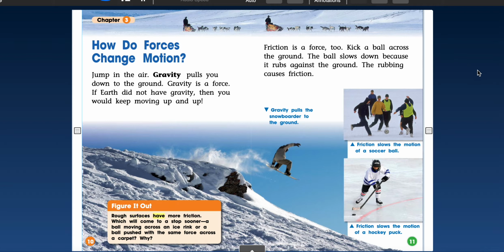Figure it out. Rough surfaces have more friction. Which will come to a stop sooner? A ball moving across an ice rink, or a ball pushed with the same force across a carpet? Why? Friction.